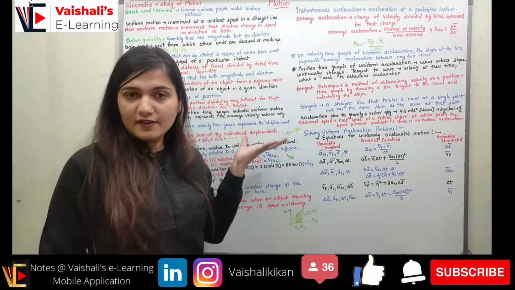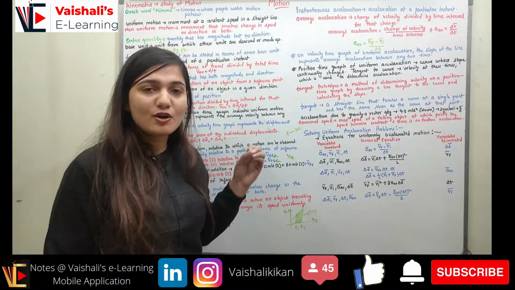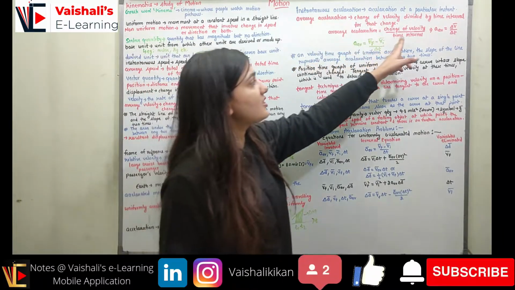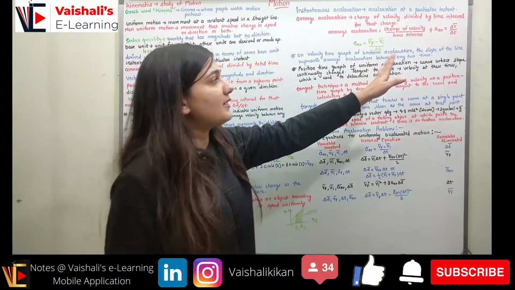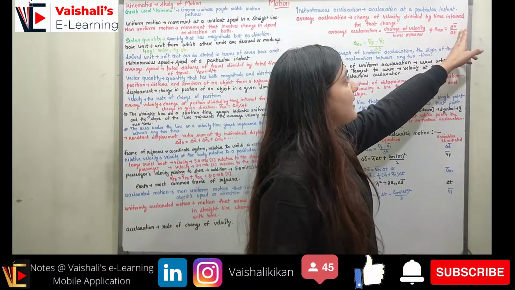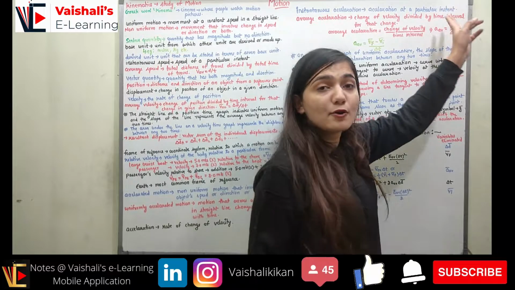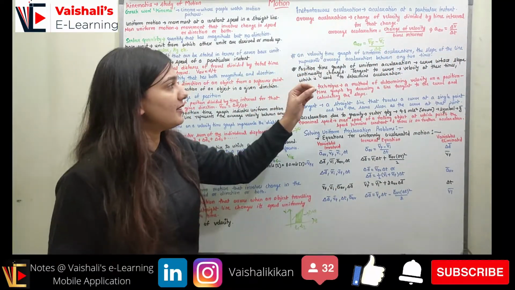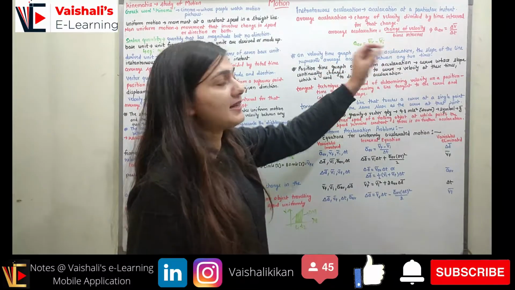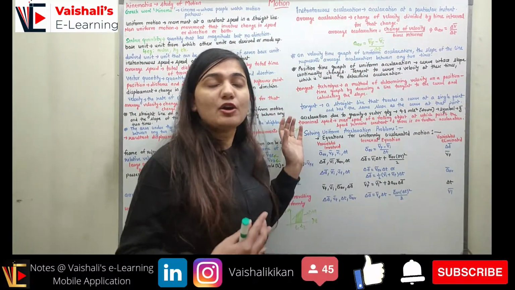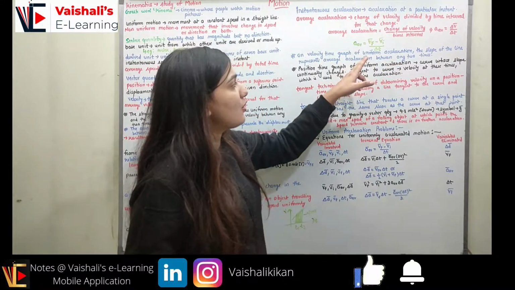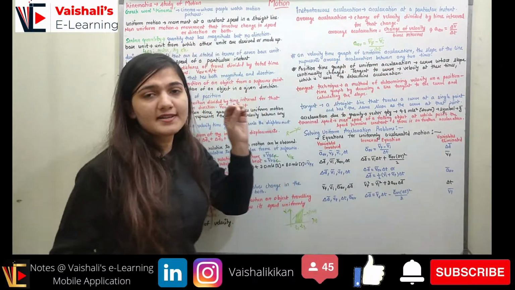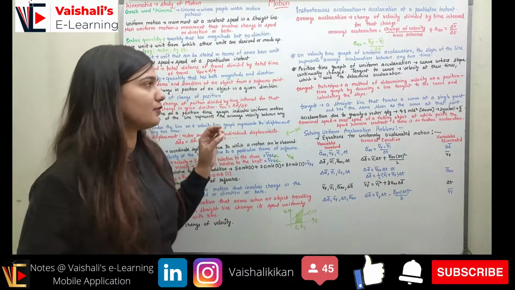It is the change of velocity divided by the time interval for that change. So you are changing the velocity over a change in time. The change in velocity divided by the change in time is the average acceleration. Average acceleration can be represented as delta v over delta t, with a bar over the a. The bar represents that velocity is a vector quantity. Delta v is the change in velocity, the final velocity minus the initial velocity, upon delta t. So a average is (vf minus vi) upon delta t. The bar signifies that the velocity is a vector quantity.